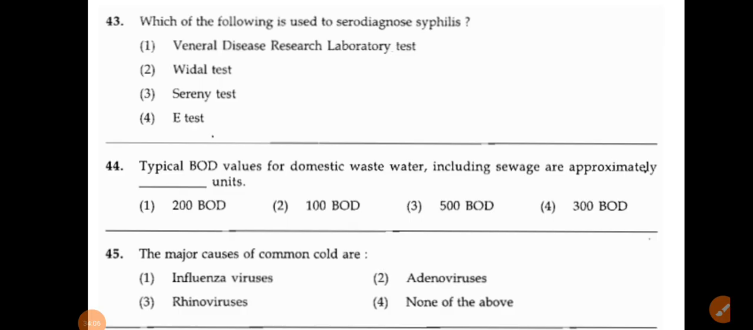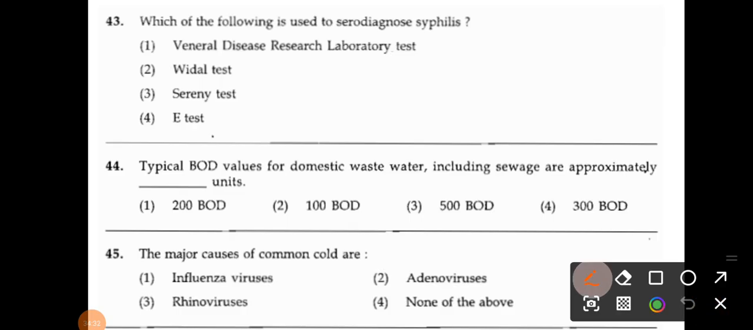One other test is there for your syphilis, right? That is your Kahn's test. So Kahn's test is also for the serodiagnosis of syphilis. The next question, question number 44, the biological oxygen demand values for domestic waste water including sewage are approximately dash units, right? So for domestic waste water including sewage, what is the BOD? That is your 200. So option number 1 is correct here.